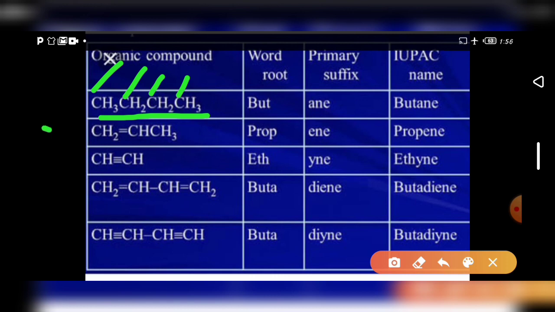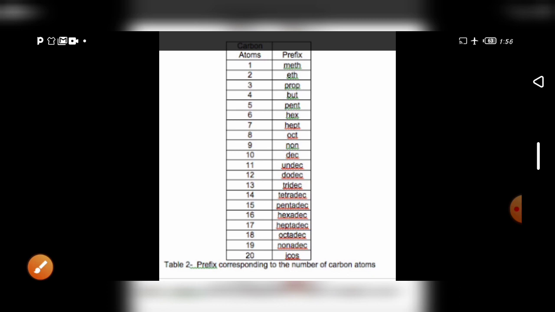The same way for the ones below, I will teach later. Next, see the carbon atoms; I have given up to 20. You have to know this, and how the primary suffix is added.